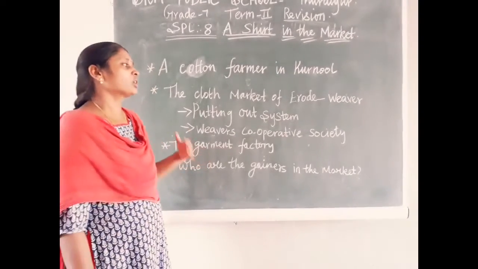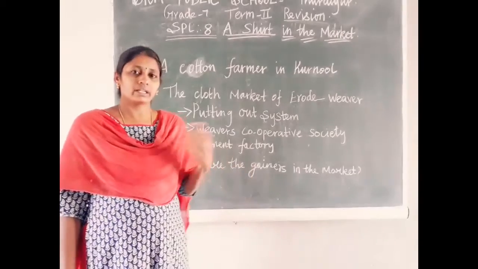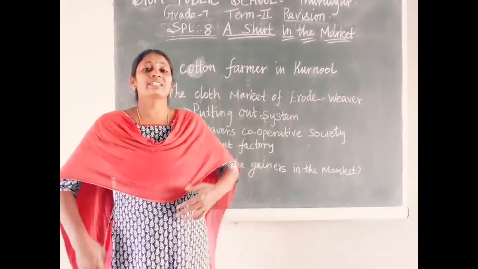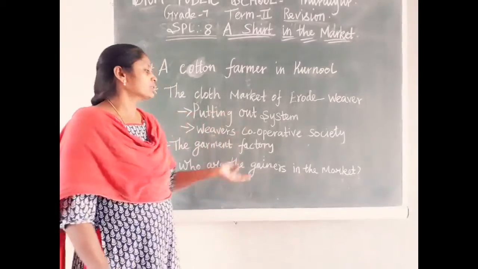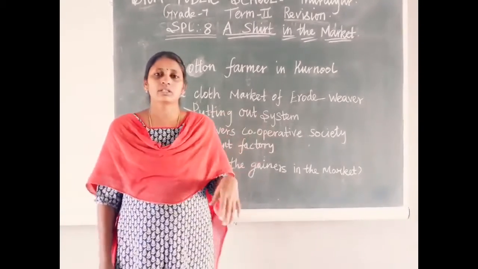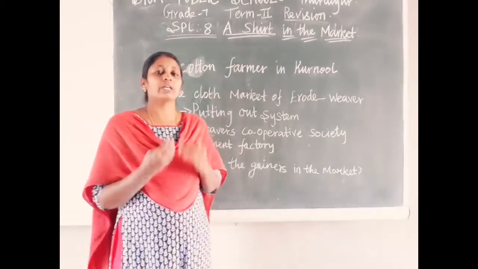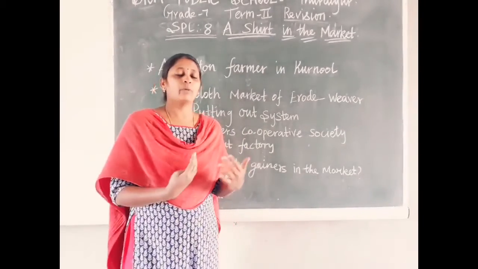They book a lot of profit, and they only invest money. They do not give physical work, but the farmers, the factory workers and the weavers do the physical work, and in return they get very little.